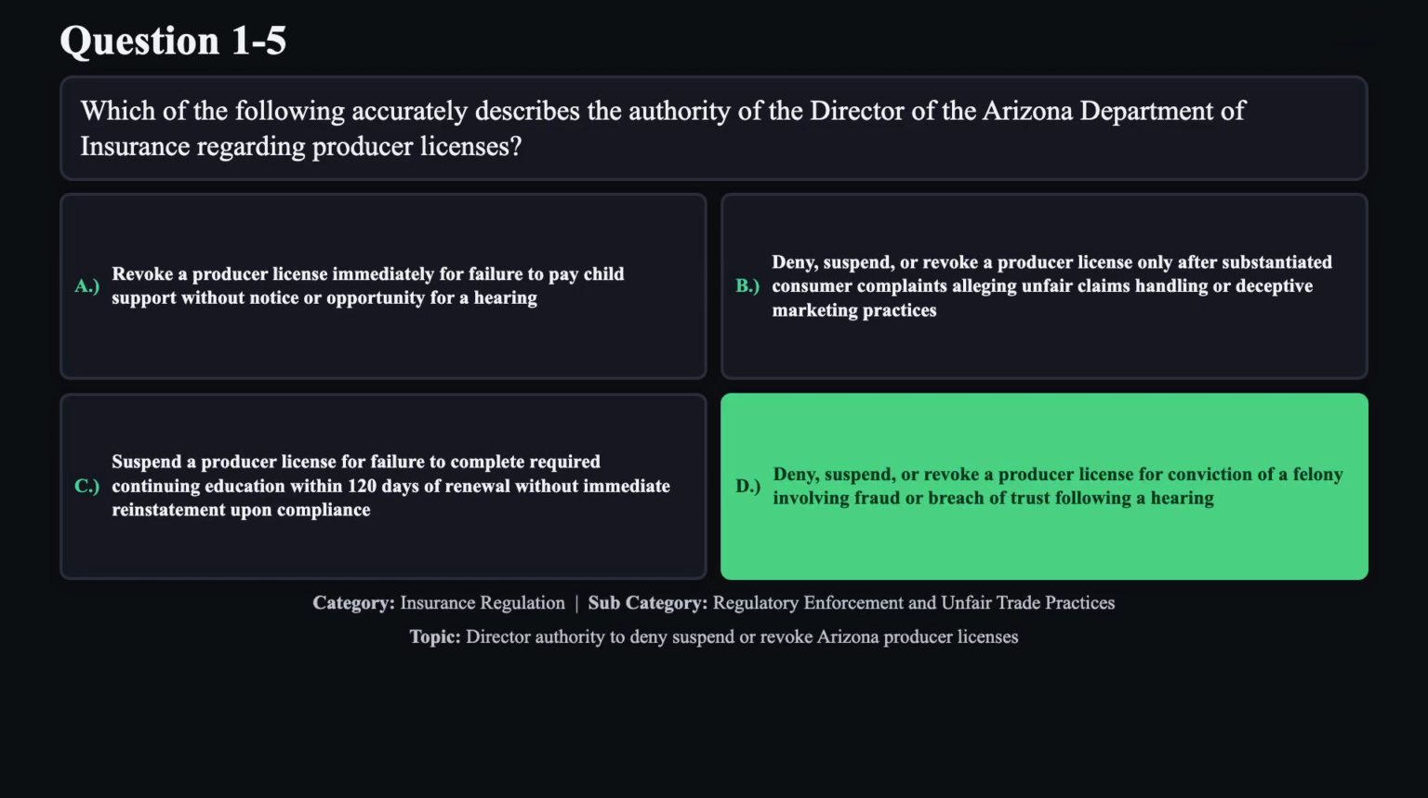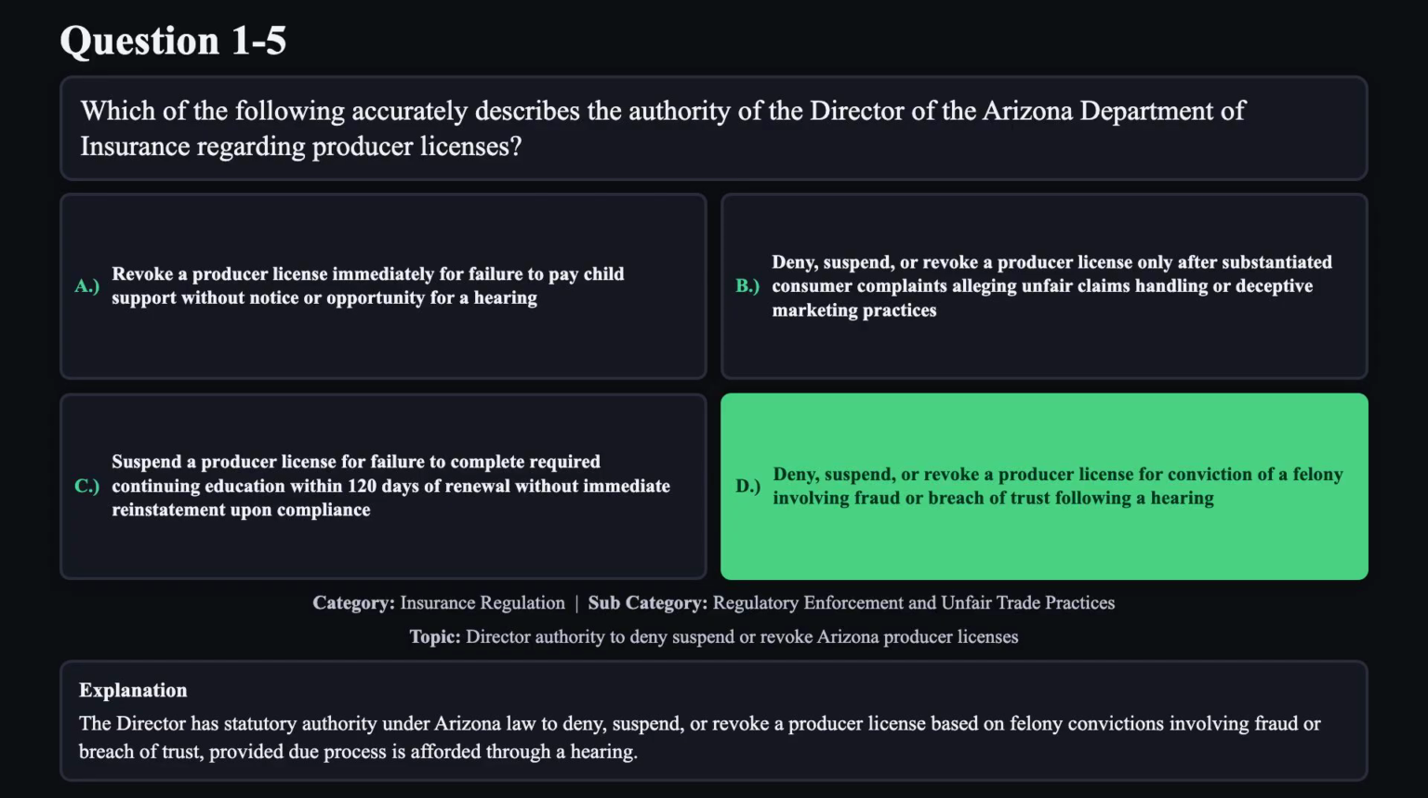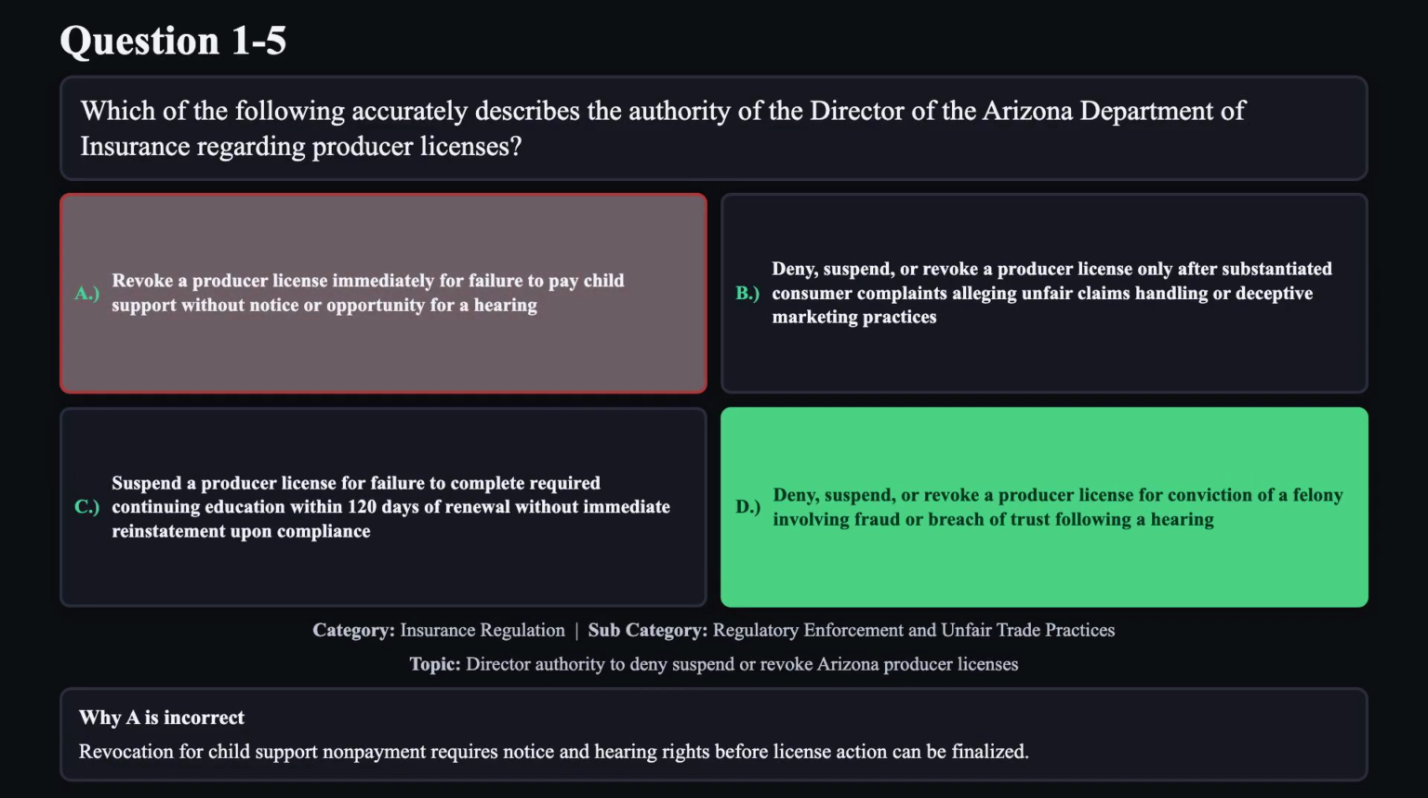The correct answer is D. The director has statutory authority under Arizona law to deny, suspend, or revoke a producer license based on felony convictions involving fraud or breach of trust, provided due process is afforded through a hearing. Reason A is not correct. Revocation for child support non-payment requires notice and hearing rights before license action can be finalized.